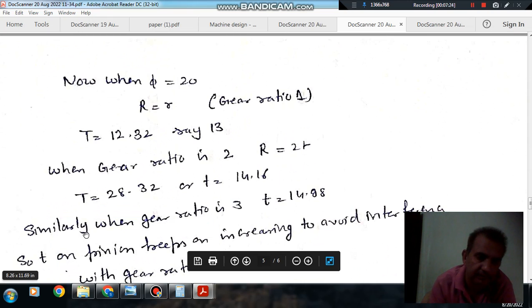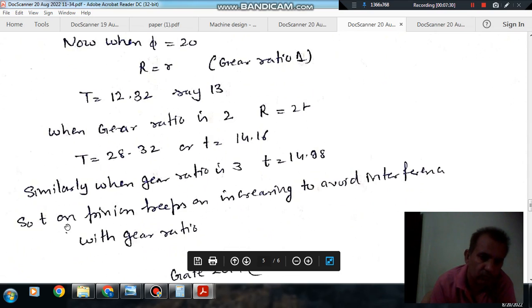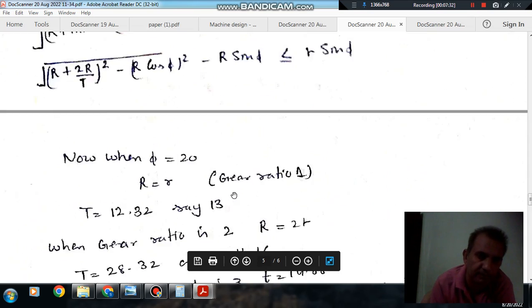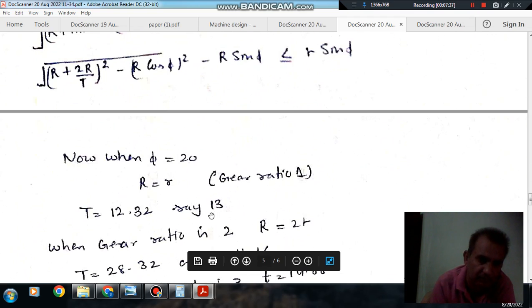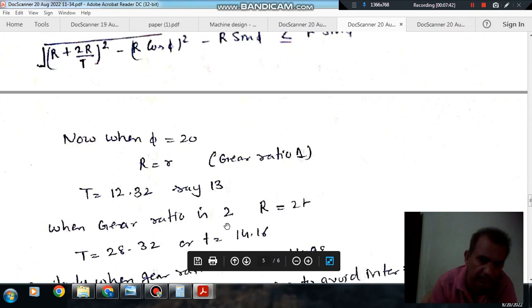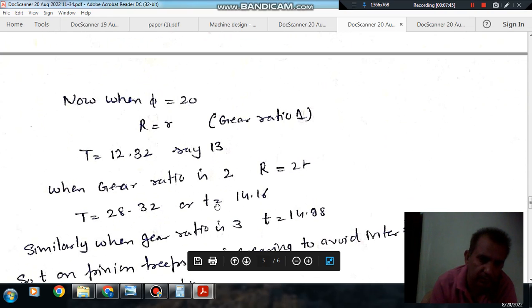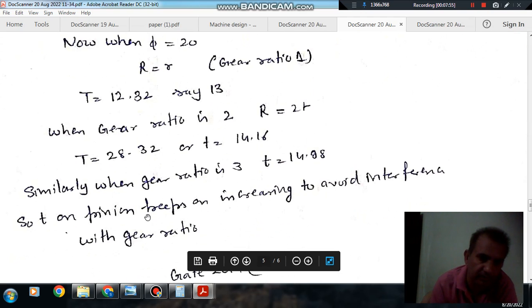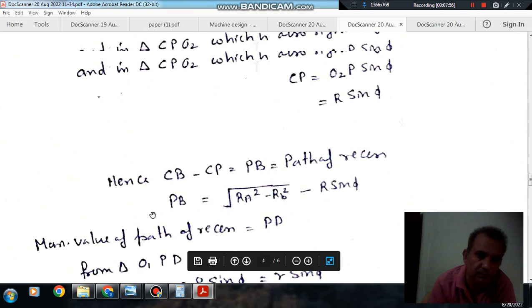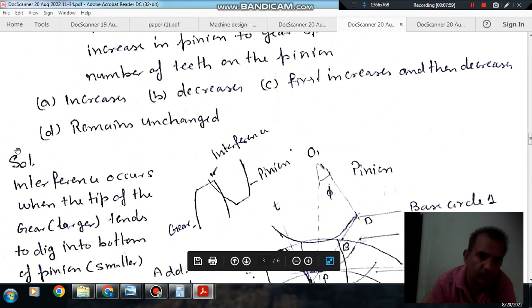Similarly, if we put gear ratio as 3, then T comes out as 14.98. So T on the pinion keeps on increasing. When the gear ratio is 1, T comes out as 13; when the gear ratio is 2, T comes out as 14.16; and when the gear ratio is 3, T comes out as 14.98. So the T keeps on increasing to avoid interference with the gear ratio. So the answer is option A.